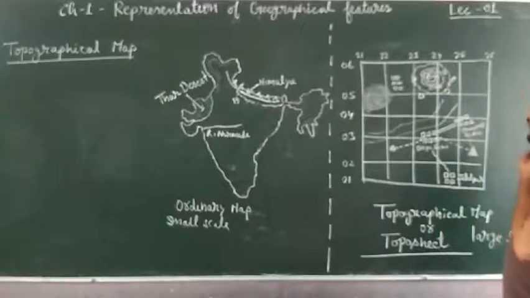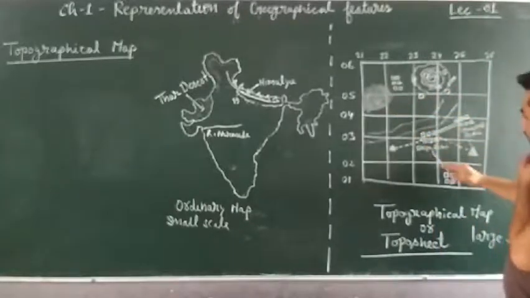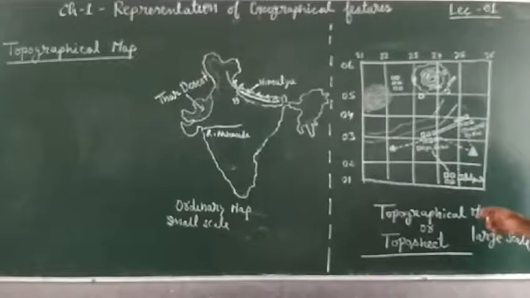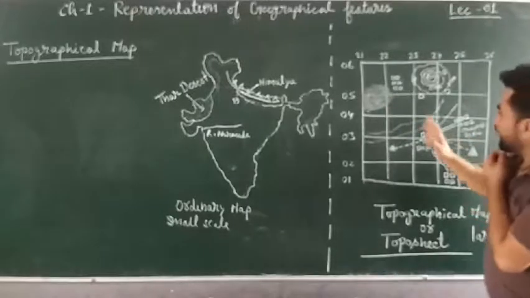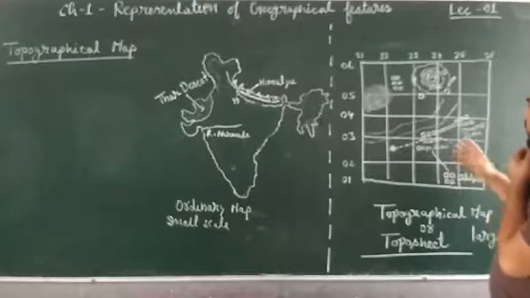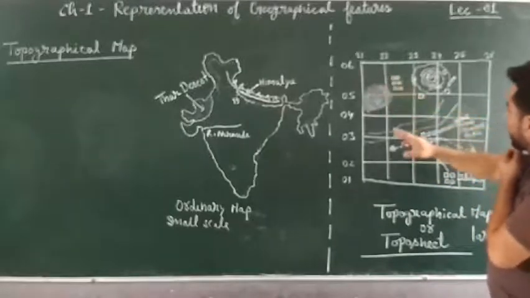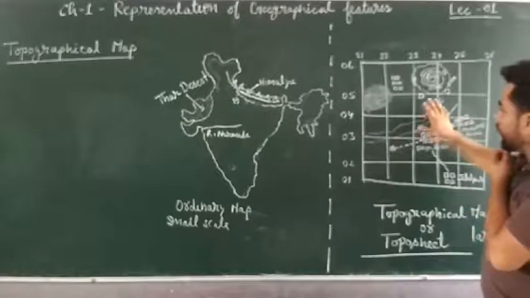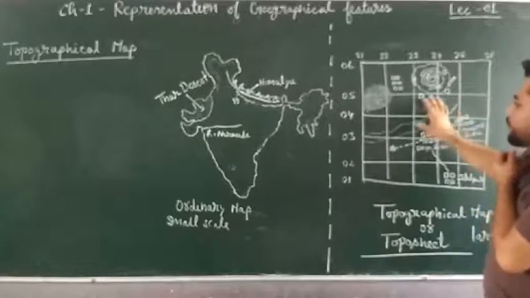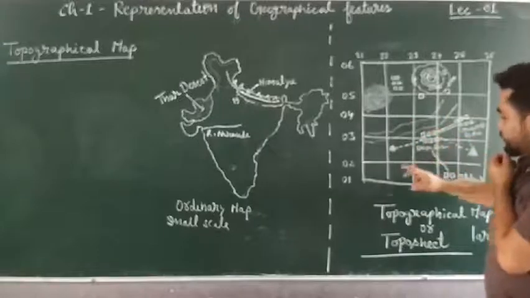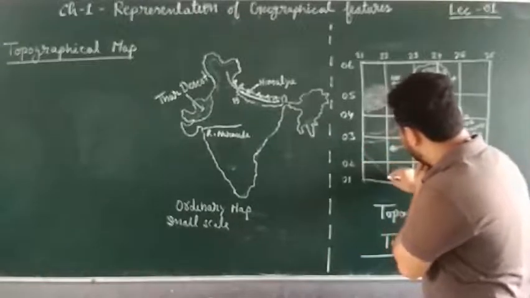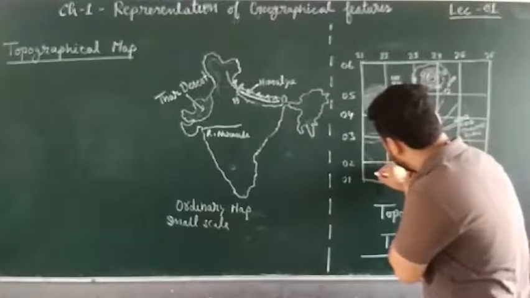These contour lines are all over this topo sheet, okay? I have not drawn them because it would have become quite hodgepodge, okay? And you would not be able to understand what I have done here. So all over these brown colored lines will be there, so that you can understand the height of this particular place. Like suppose if one brown line is here, right, and here it is written 100, right?